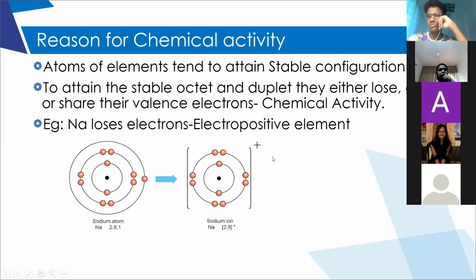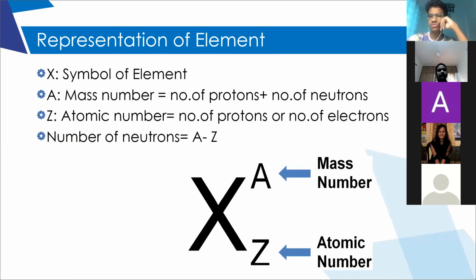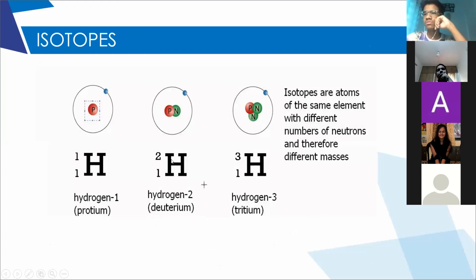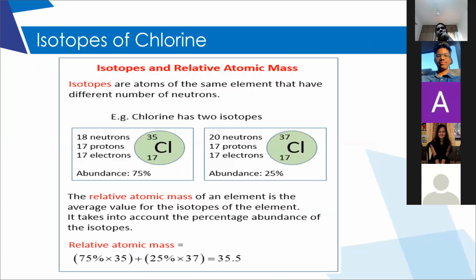If they lose electrons, they're electropositive, and if they gain electrons, they're electronegative. And this is how to represent the atom and calculate the number of neutrons. Coming to isotopes, the most important thing is calculating the relative atomic mass of the chlorine atom. Is every concept clear for you all?